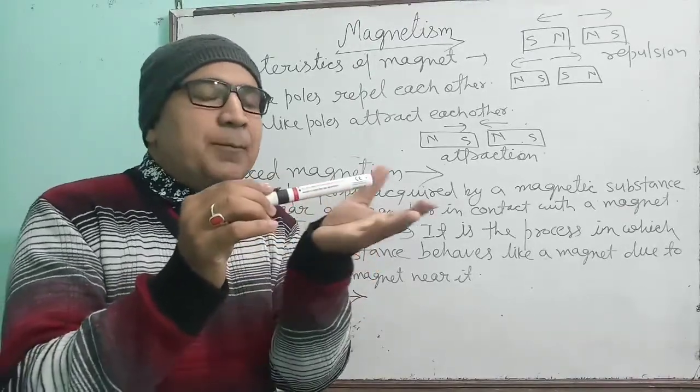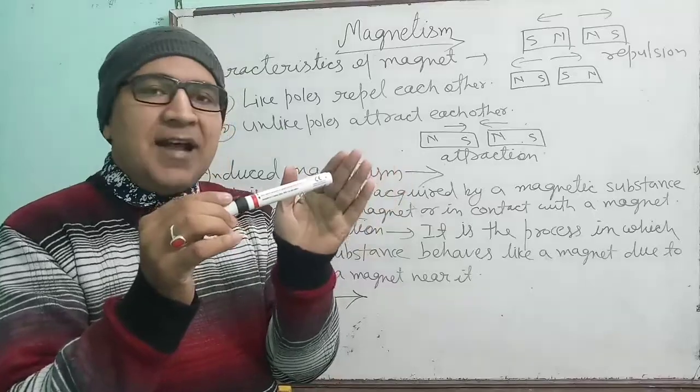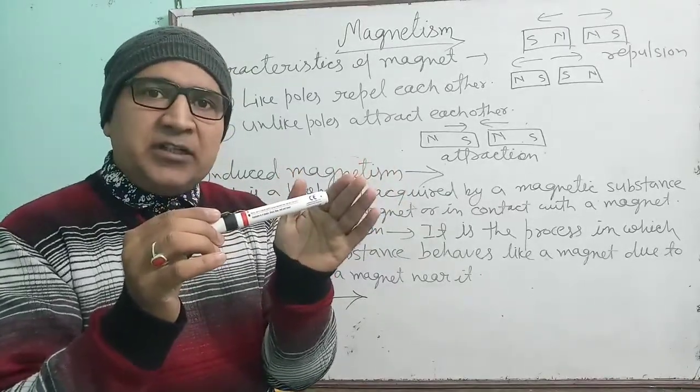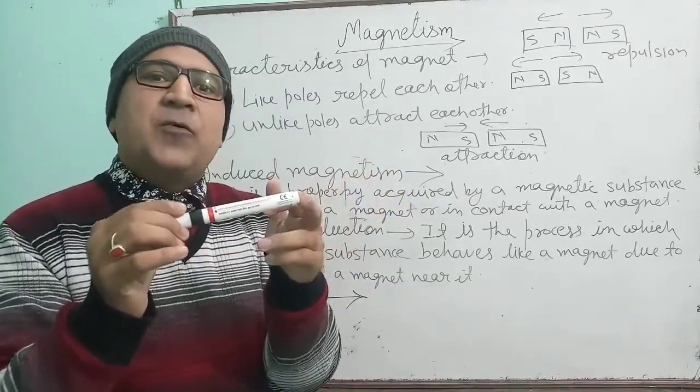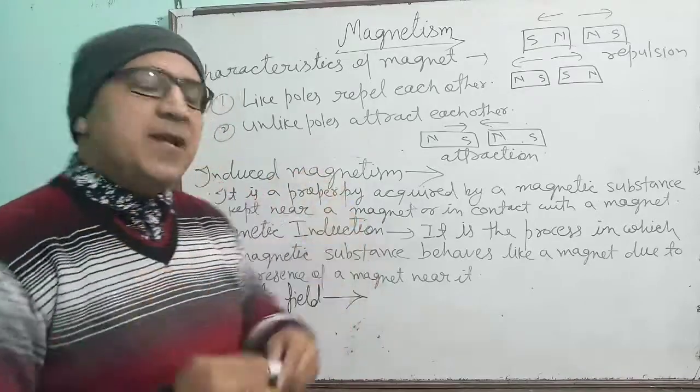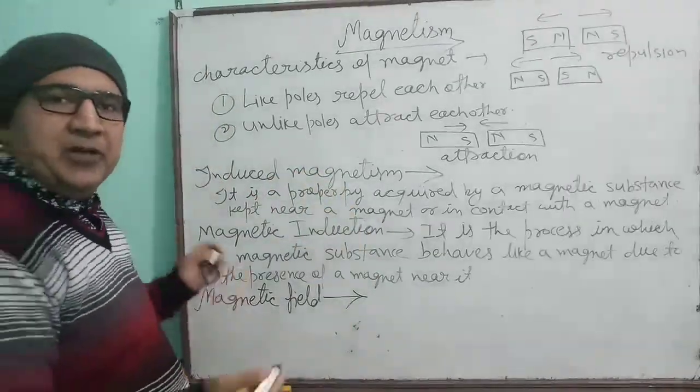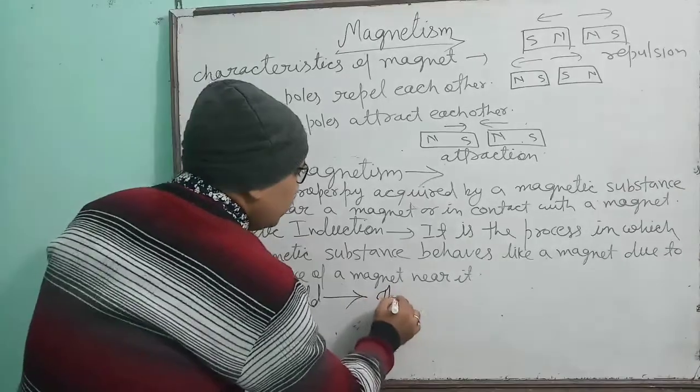So, the space around the magnet in which the magnet applies force, or in which an iron material or any magnetic material feels the attraction force by the magnet, that space is called magnetic field. Understood?